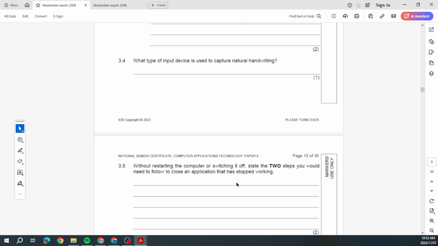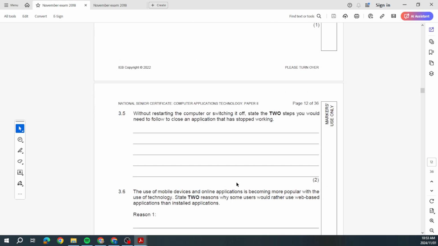Right, let's go further. Here's some more questions. Without restarting the PC and switching it off, state 2 steps you would need to close. This is a typical question. I've seen this before, right? If a program is not responding, if it stopped working, what can you do to force the application to close?